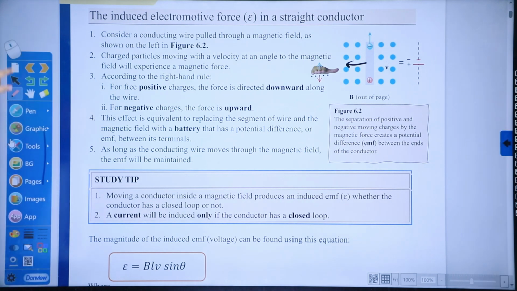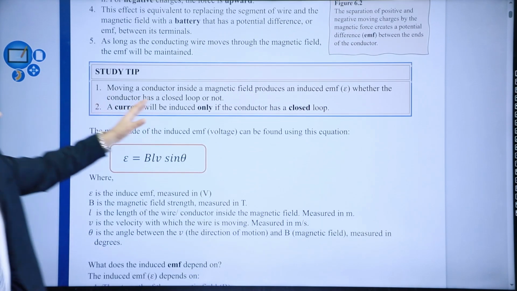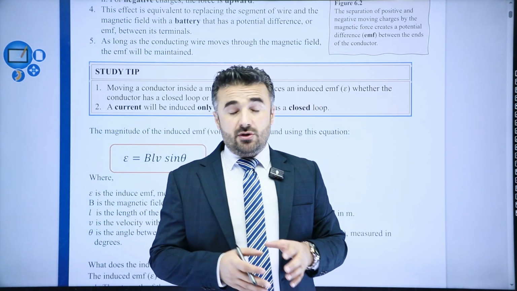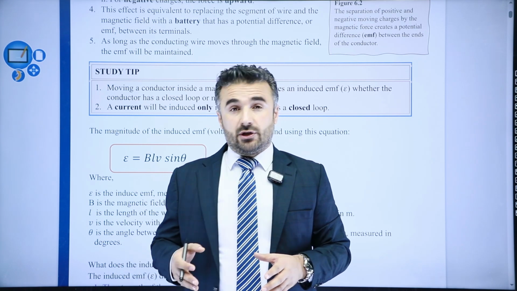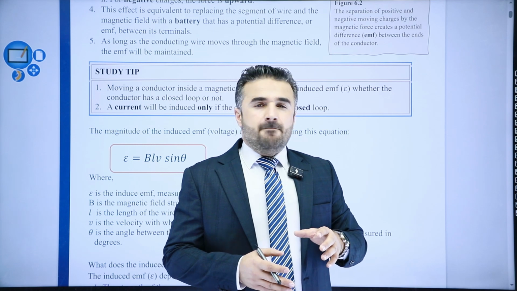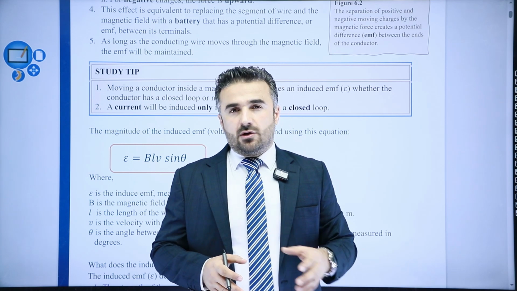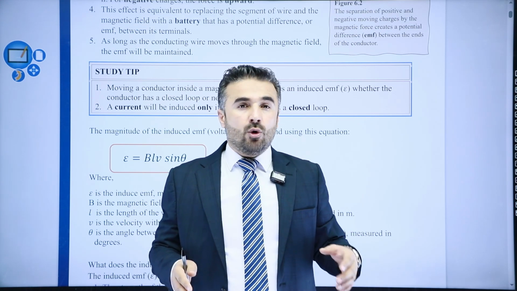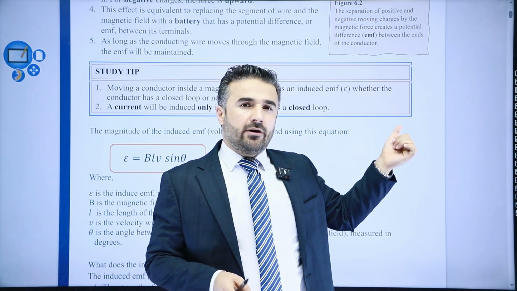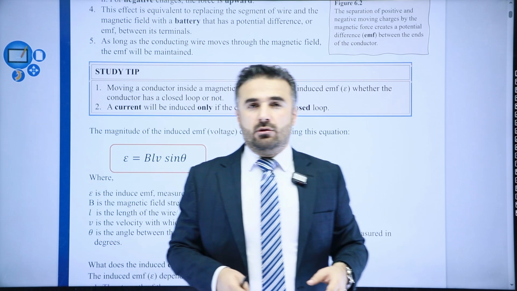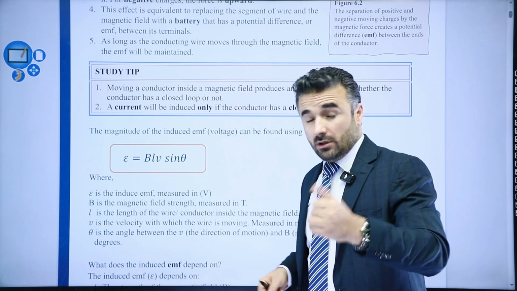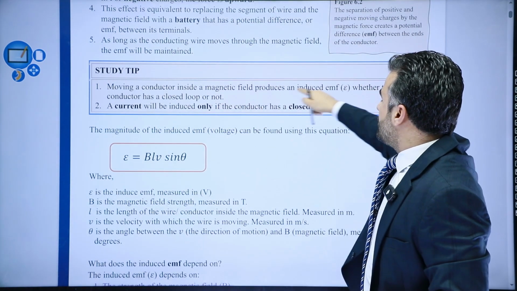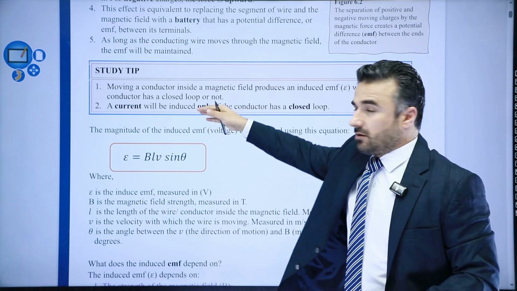But remember this study tip, which is also very important. Moving a conductor inside a magnetic field will always produce, as long as it is a conductor, an electromotive force. It will produce a voltage. But it will not induce a current. So when will it induce a current? It will induce a current only if we have a closed loop, or if you connect that conducting wire to an external circuit. Okay? So remember, a moving conductor inside a magnetic field produces an induced electromotive force whether the conductor has a closed loop or not.